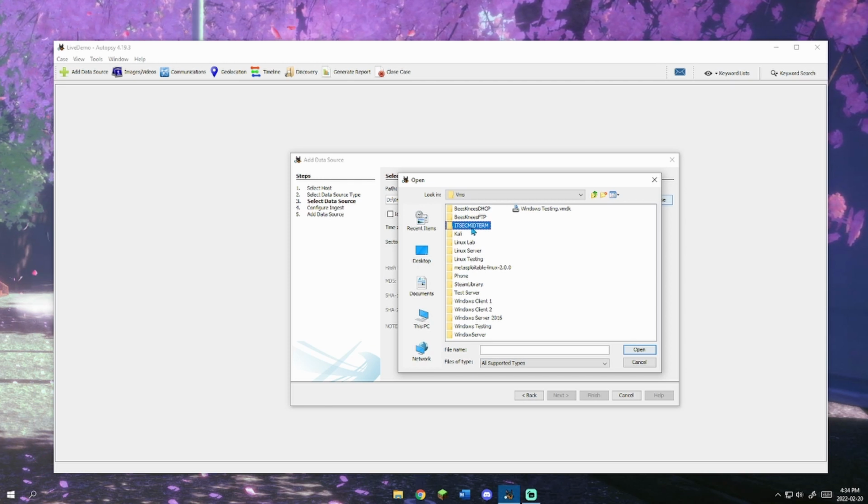Sometimes it just takes a while to load. Select the file that has this type of icon, usually with .vmdk.